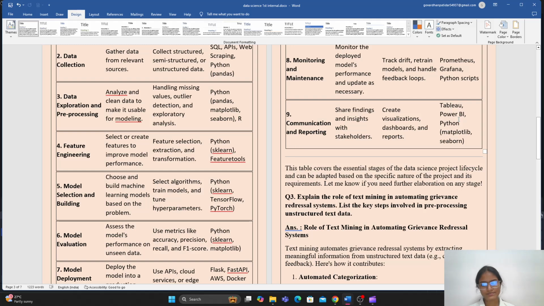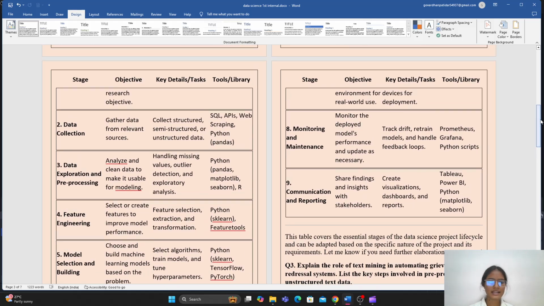data collection. The next stage was data collection. Its objective is to gather data from relevant sources, and its key details are to collect structured, semi-structured or unstructured data from various sources. The tools or libraries we can use here are SQL, APIs, web scraping, and Python. In Python we can use the library pandas.